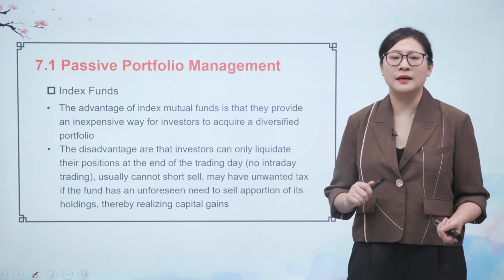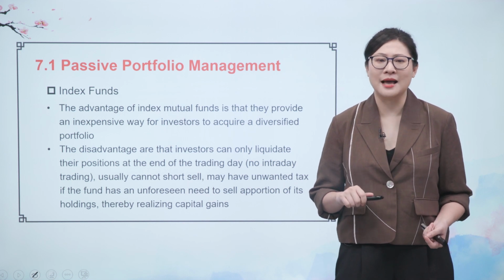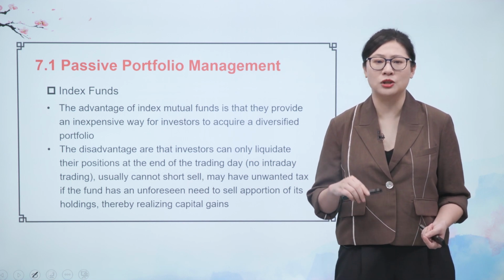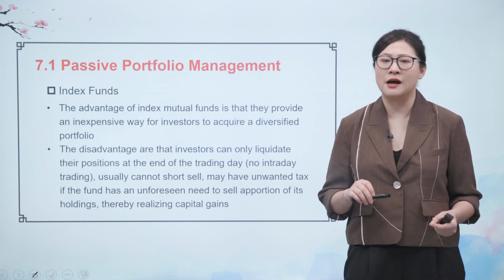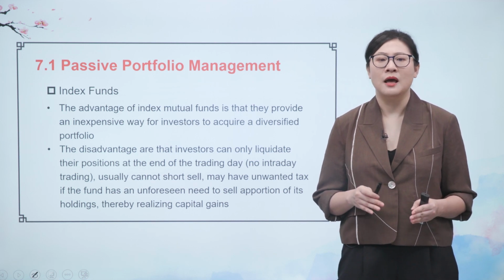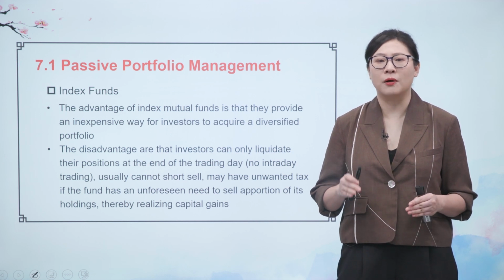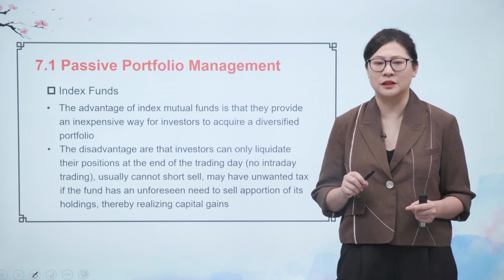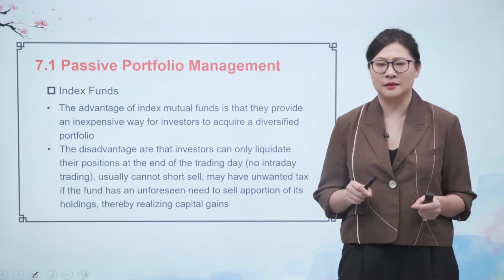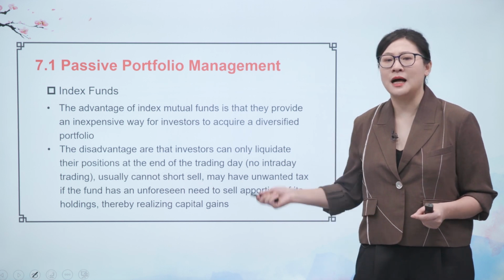The second one is that the index mutual fund usually cannot short sell and may have unwanted tax if the fund needs to sell a proportion of its holdings, thereby realizing capital gains. What does that mean?